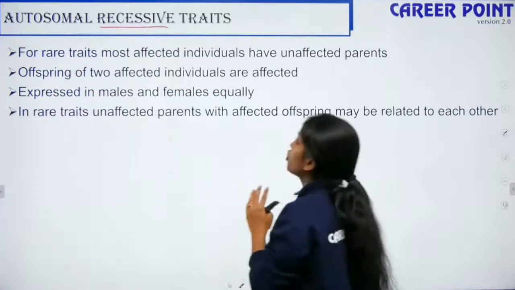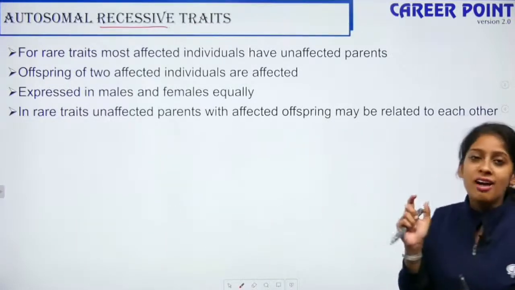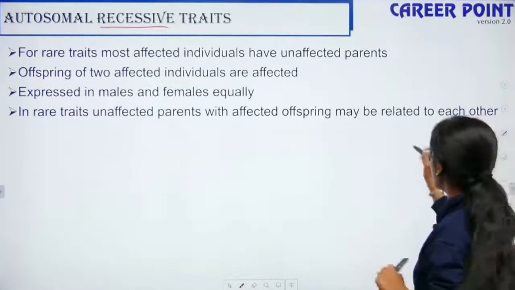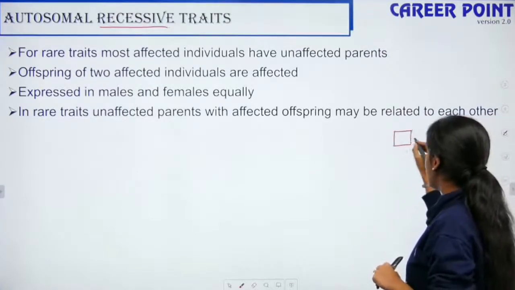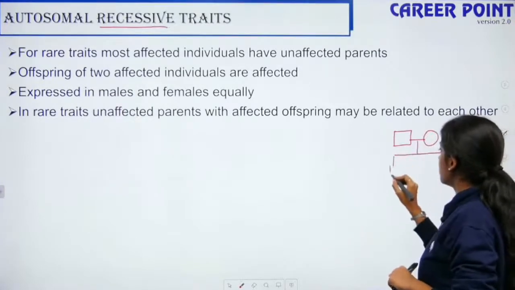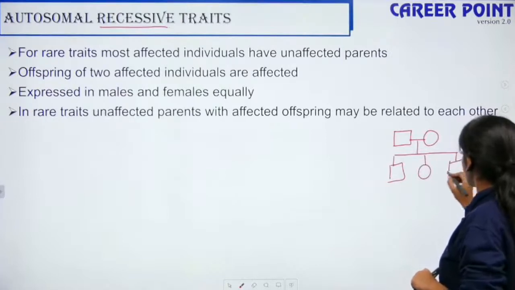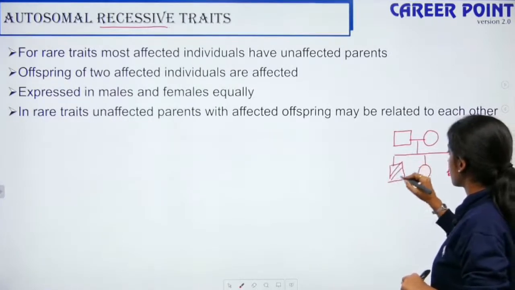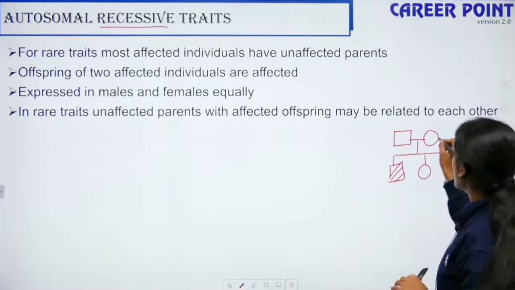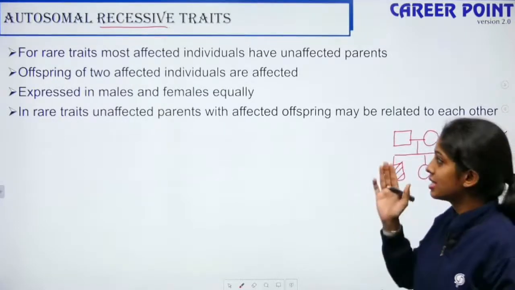In an autosomal recessive trait, rarely affected individuals have unaffected carriers. This pedigree chart will be like this. I hope you remember the symbols. The parents are not affected, the kids are affected, so this means it is an autosomal recessive trait.